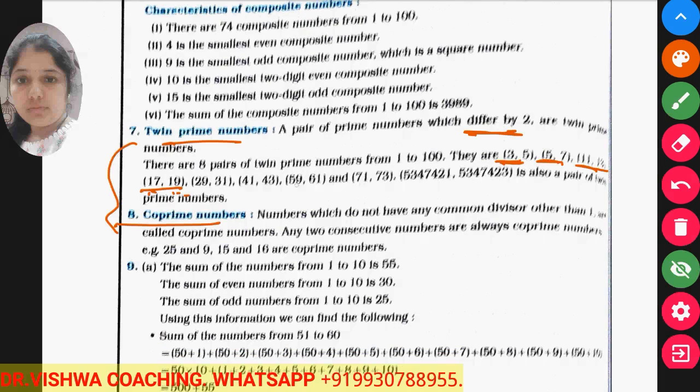Okay. So how many such pairs of twin prime numbers are there between 1 to 100? So 8 pairs of prime numbers are there which are twin between 1 to 100.